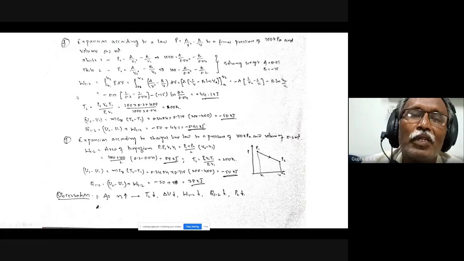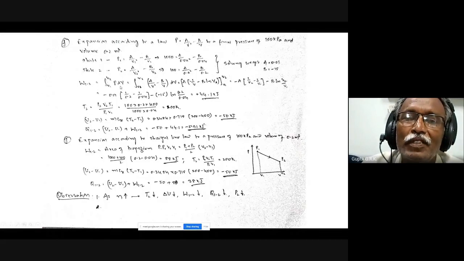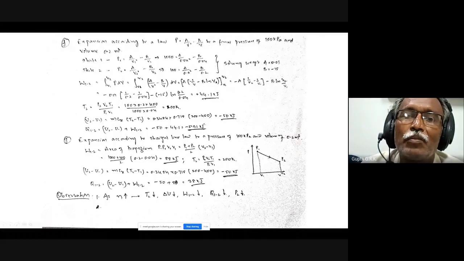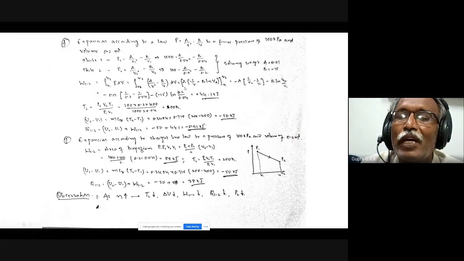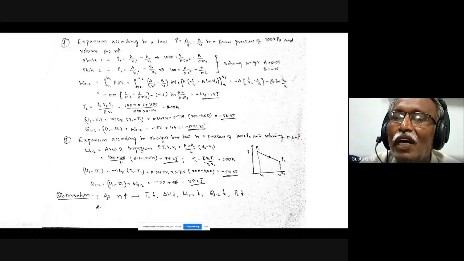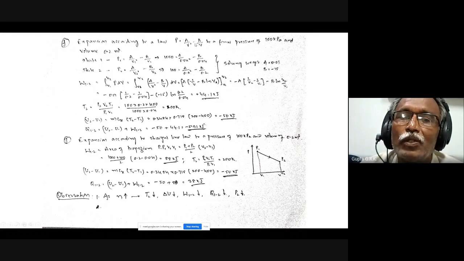Okay, why do I want this? Because now W12 is integral P dV. So P is to be expressed as a function of V here. So I have to substitute A by V square minus B by V here, and then integrate. So the integration of 1 by V square is minus 1 by V, and the integration of 1 by V is log V. Substituting the limits from V1 to V2: minus A into (1 by V2 minus 1 by V1), and minus B log (V2 by V1). Because these A, B values are needed here, I know V1 and V2 values, I substitute and get W12 here. Only for calculating W12, I need this.